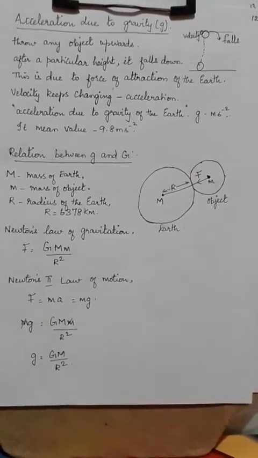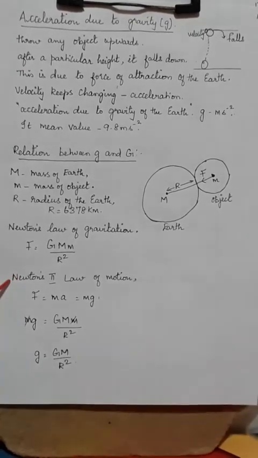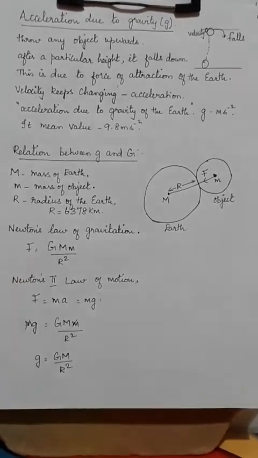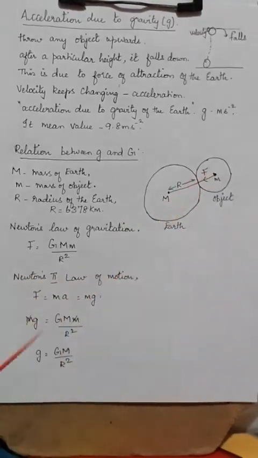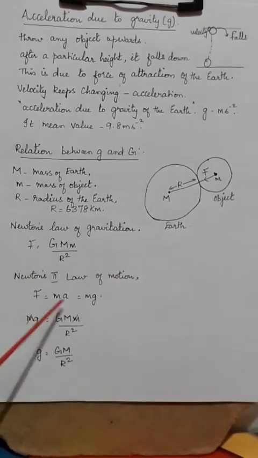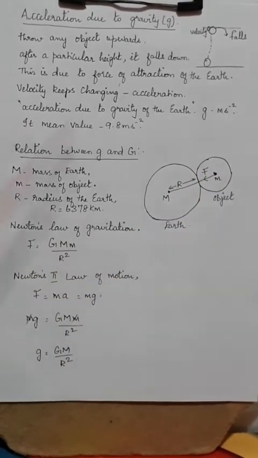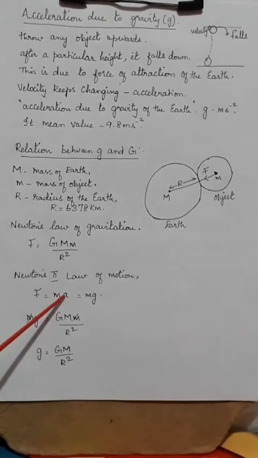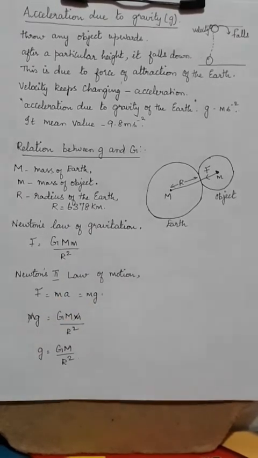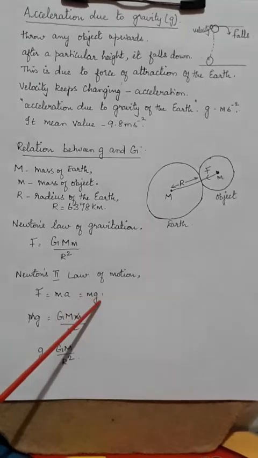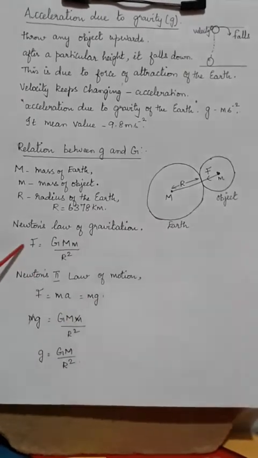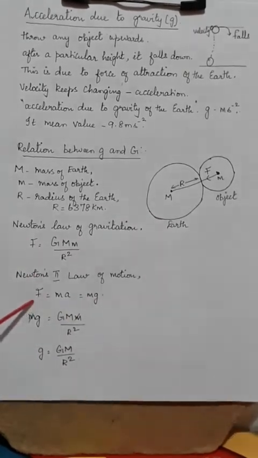And we have studied Newton's second law of motion, where the force of attraction F is equal to m a. And here, this a is due to gravity of the earth, so this can be written as m g. Now this is also the force of attraction, this is also a force.